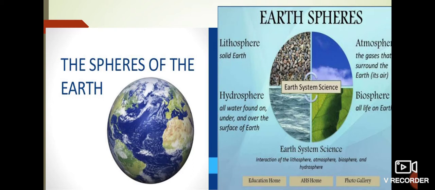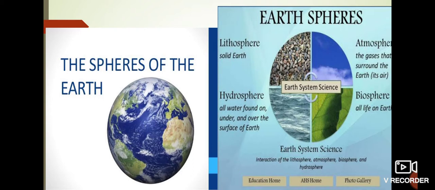The thin, gaseous layer of air that surrounds the earth is known as the atmosphere, and it reaches up to a height of 1600 kilometers from the earth's surface. The atmosphere is held around the earth by the gravitational force.